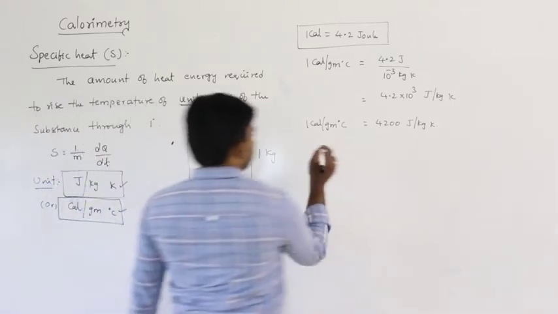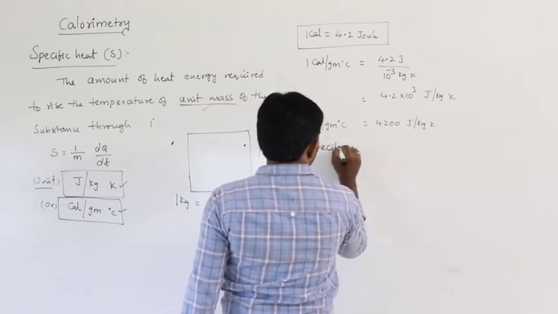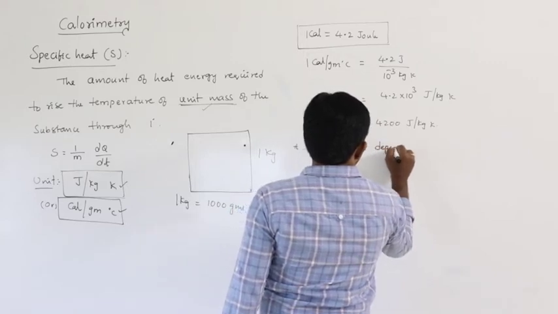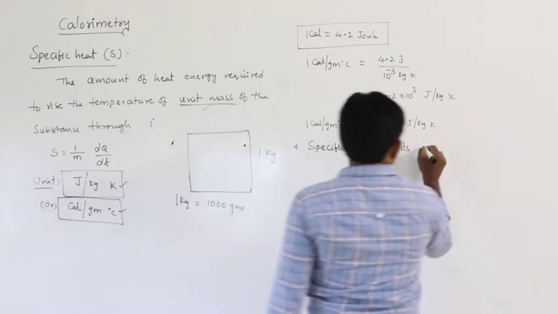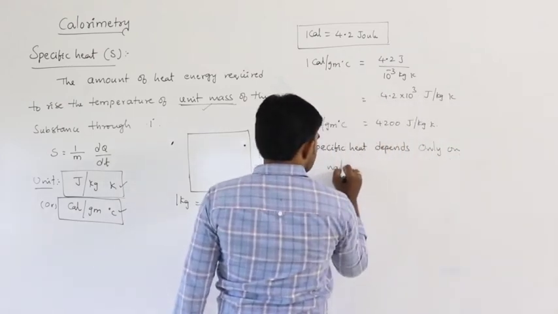Now, the specific heat depends only on the nature of the substance.